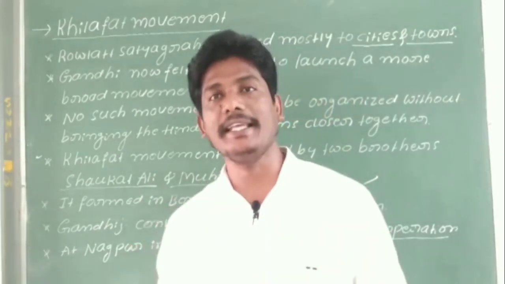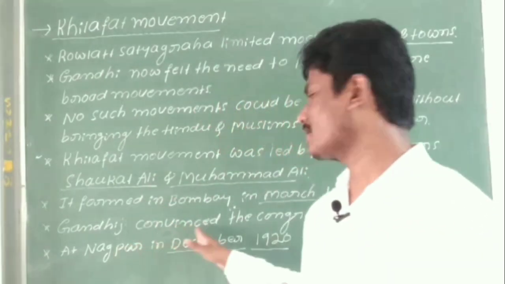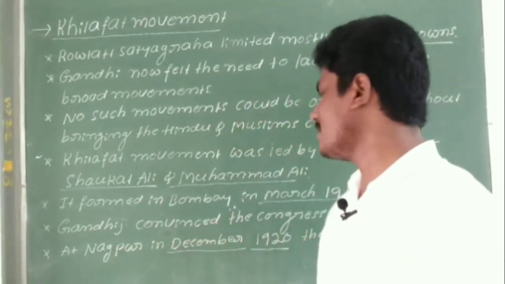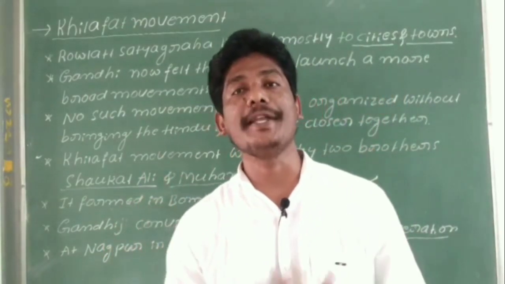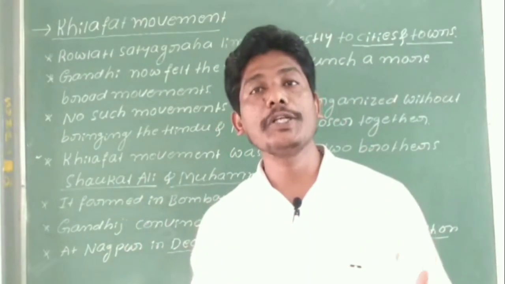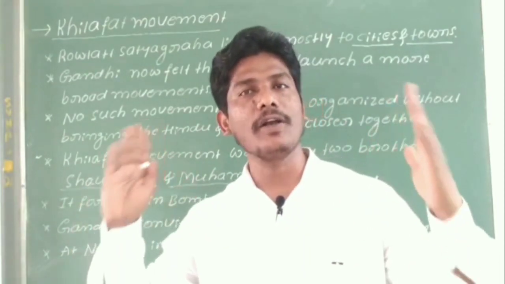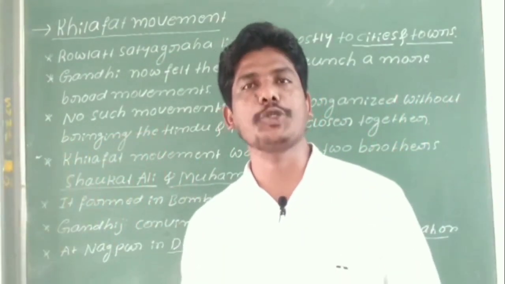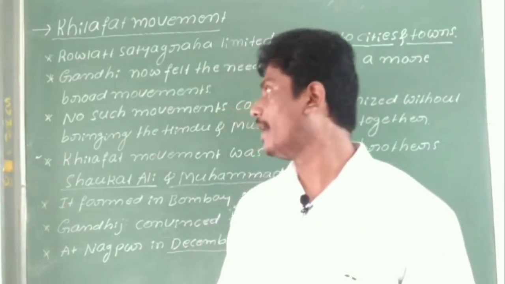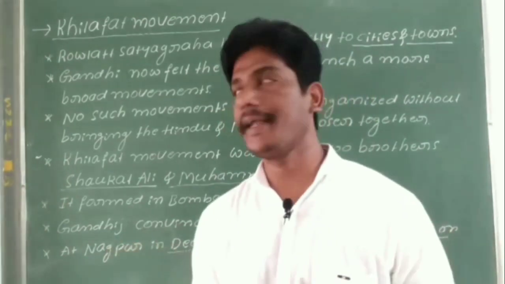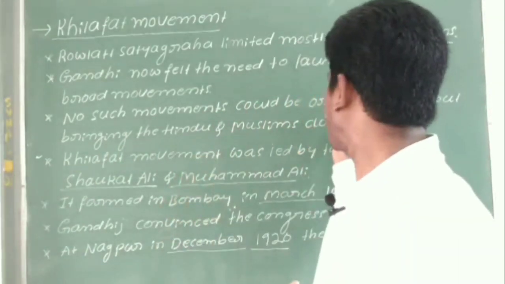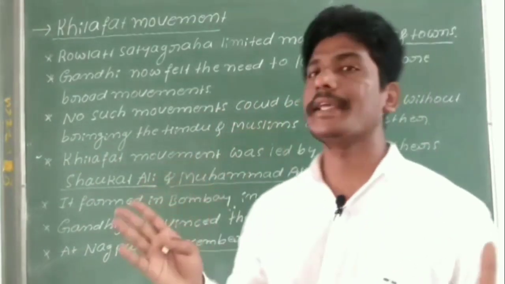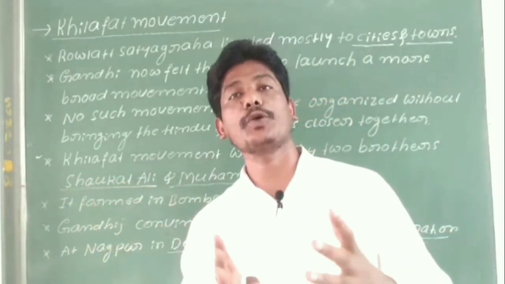Now Gandhiji convinced the Congress to join with the Khilafat movement, because he had failed to organize a large movement against the British rule, and no such movement could be organized without bringing the Hindus and Muslims together.